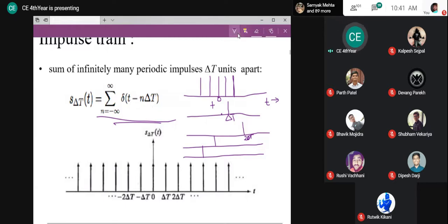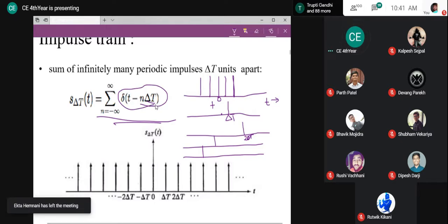If I write like this, it represents the summation of impulses separated by delta t. Here first was 0, then delta t, then 2 delta t, minus delta t. The separation between two was delta t. Why? Because here you are jumping by delta t and your n is an integer value. It can take minus 1, minus 2, plus 1, plus 2, any value. So that is what the impulse train is.